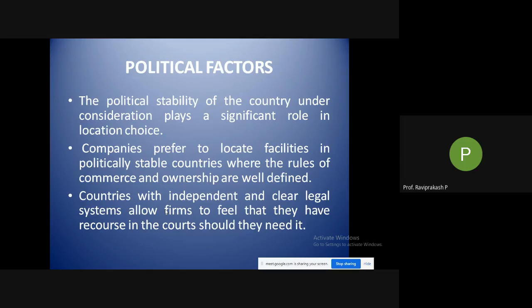But if you are present globally, we can check where it is very easy to set up and where a stable government is already there. So we'll try to go and set up our plants or facilities over there.